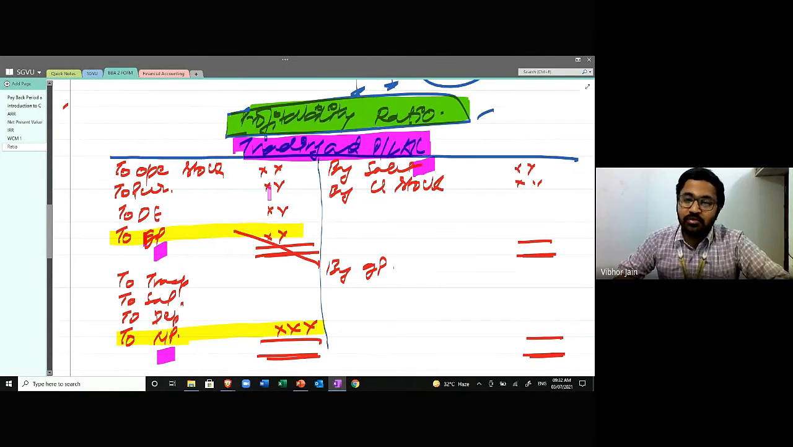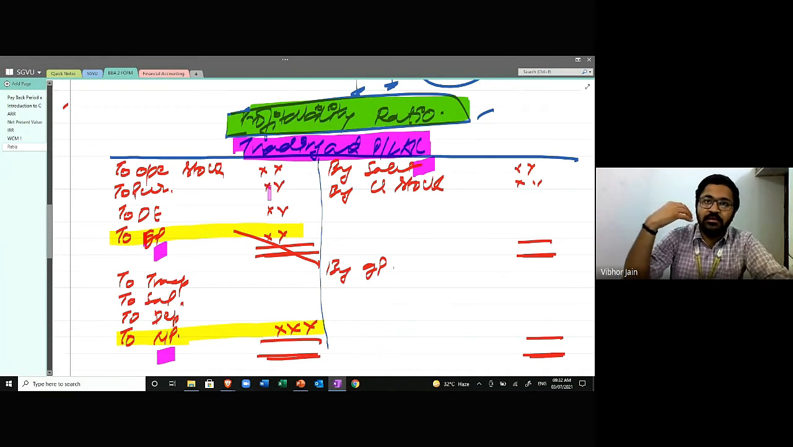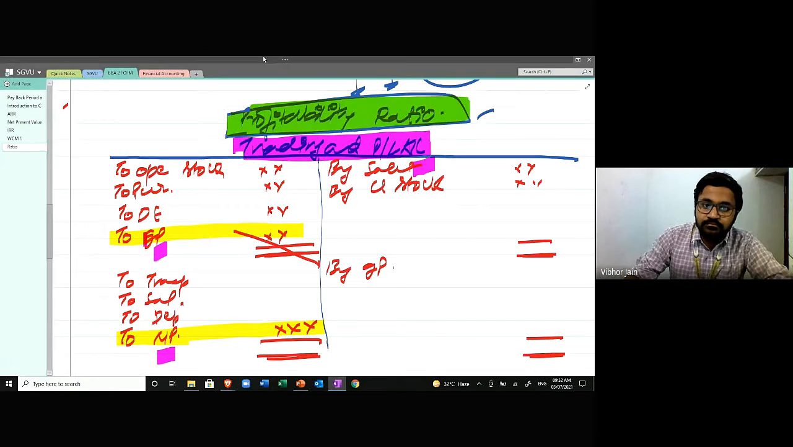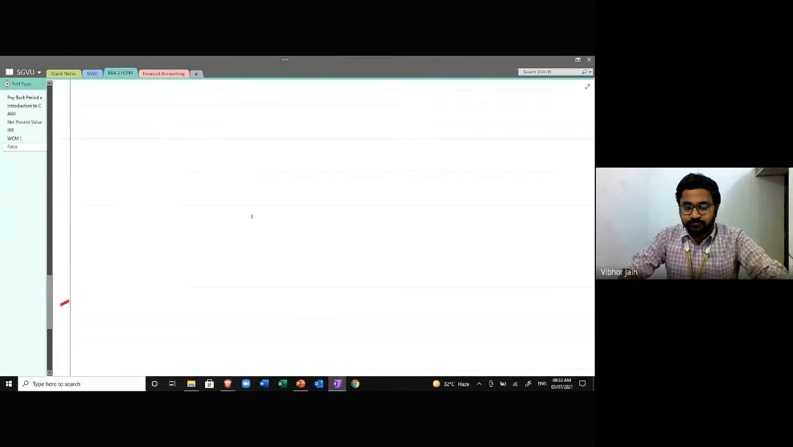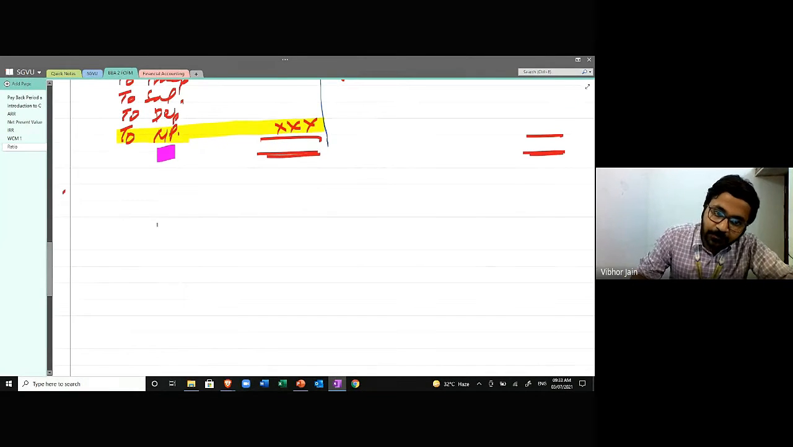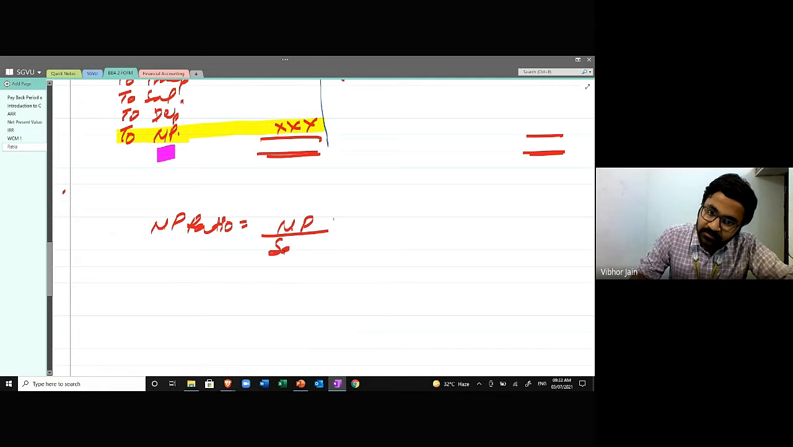Because that is going to enable me to understand. I can predict. I can make a forecast. For example, if there is a company and the net profit ratio of the company, net profit upon sales into 100, is, let's say, 15%.